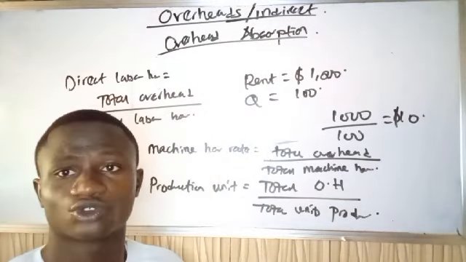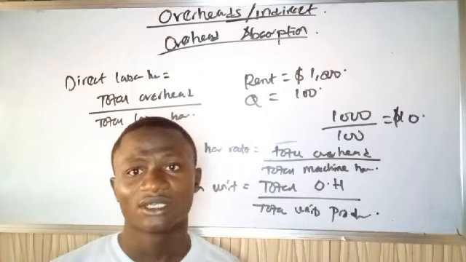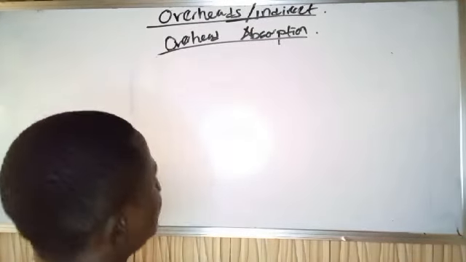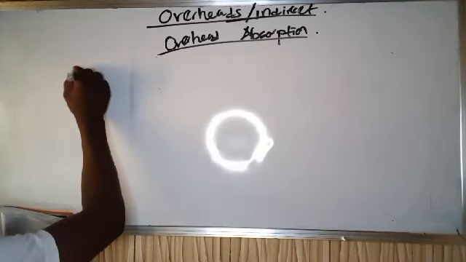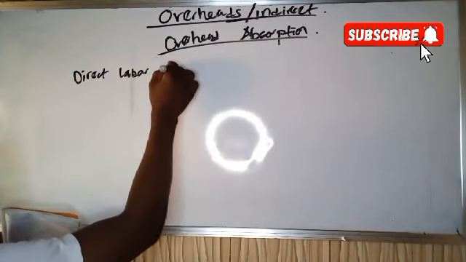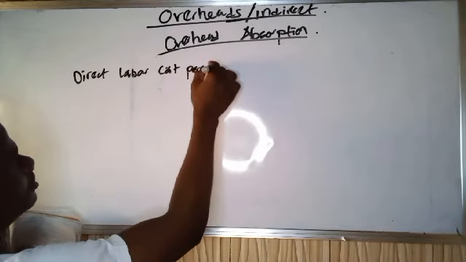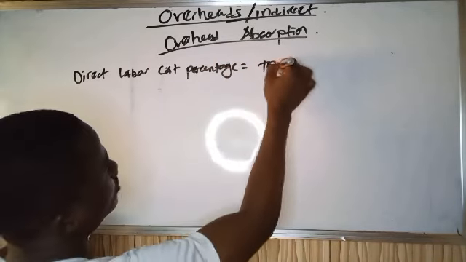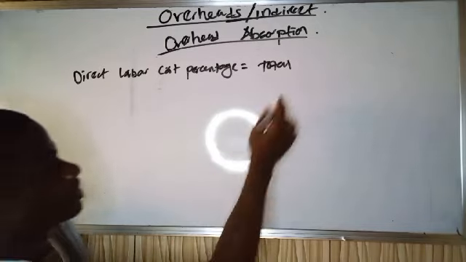So let's look at those too, so that we touch everything. We have direct labor cost percentage, which will be total overhead. Don't forget that everything starts with total overhead.